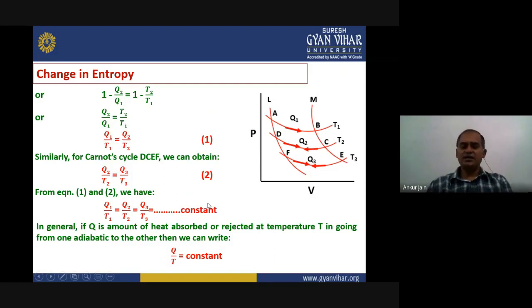If we write in a general term, for example, Q is the heat that is absorbed by the system at temperature T, either absorbed or rejected. We can consider one generalized term, Q, that is the heat at temperature T. What we can write is Q upon T equals constant. This is related to the two adiabatics L and M.